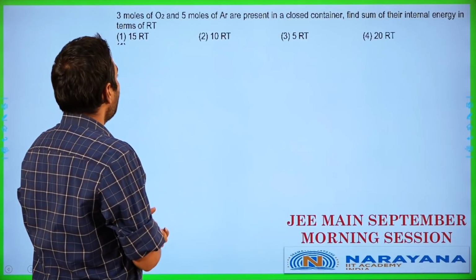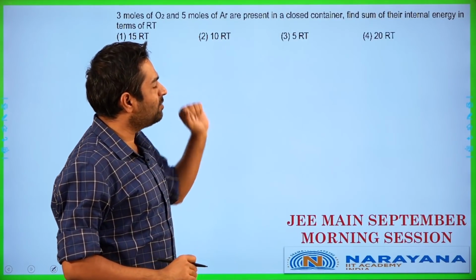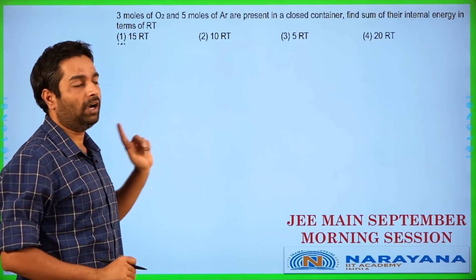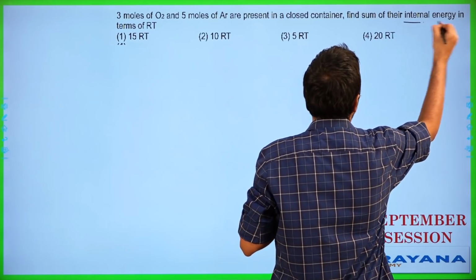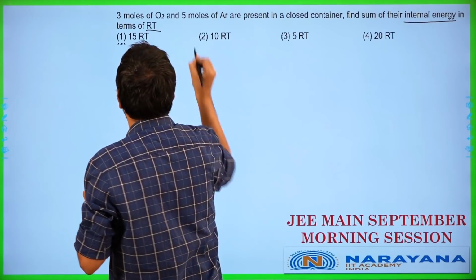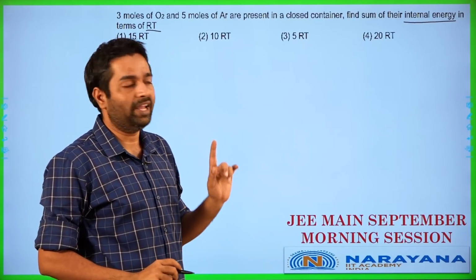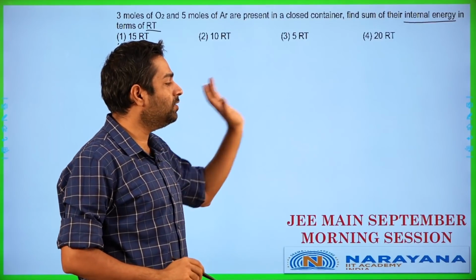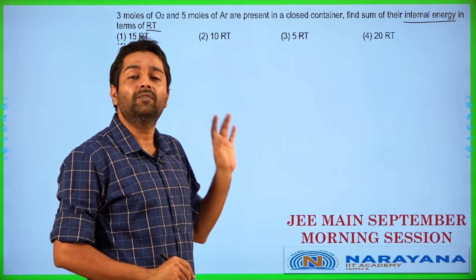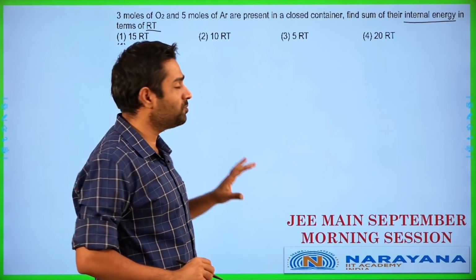Next, 3 moles of oxygen and 5 moles of argon are present in a closed container. Find the sum of their internal energies in terms of RT. Now, my personal belief here is there is probably going to be a tiny change in the question, because we can't really calculate internal energy for any particular gas or any system directly, because internal energy involves too many different forms of energy. We can't really exactly calculate it. But let me answer the question according to what is being given over here.